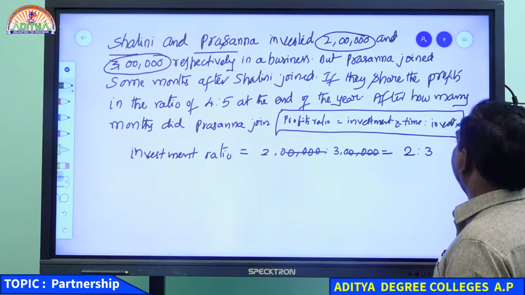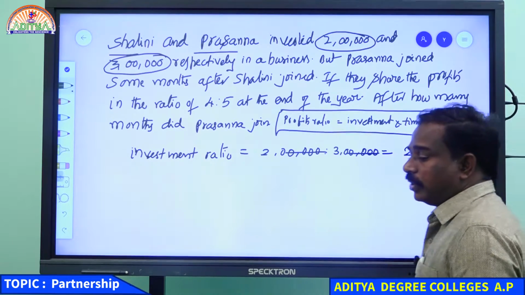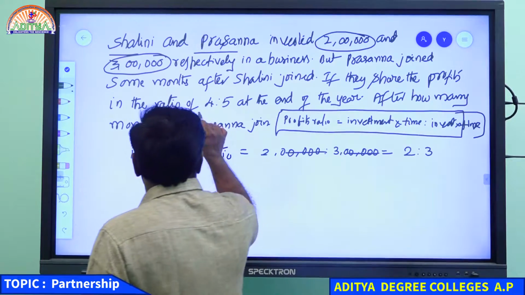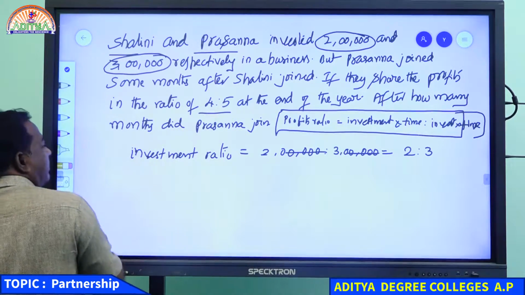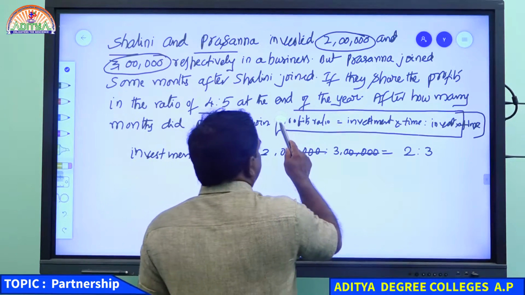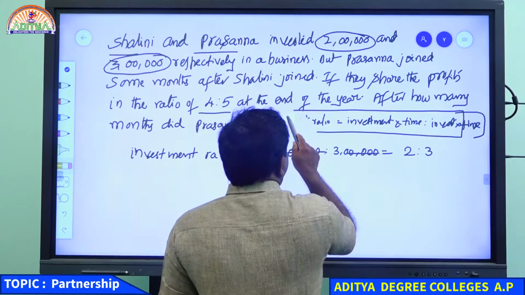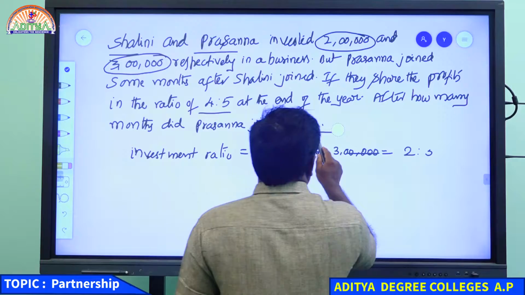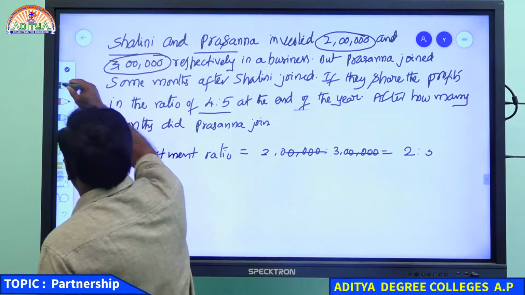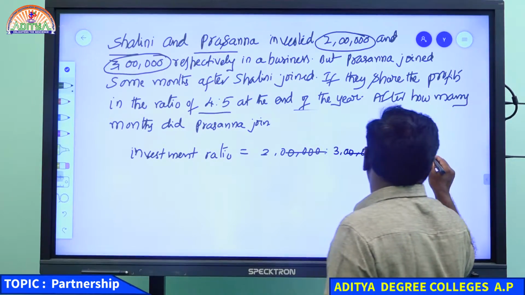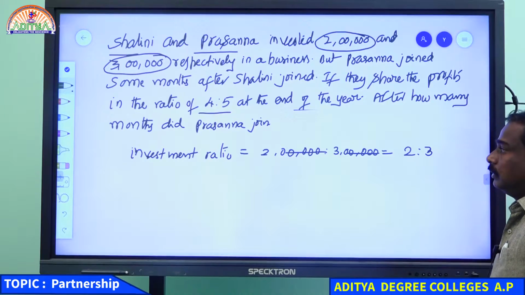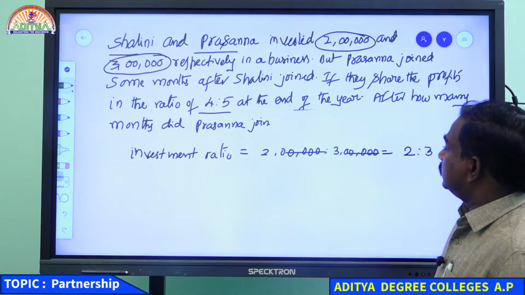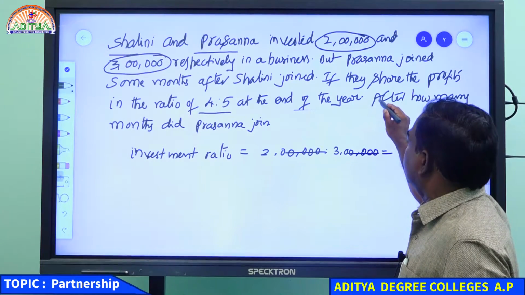Like that you need to take the profits ratio. Now the profits ratio is given as 4:5. Yesterday, on Saturday, we did almost 5 to 7 sums, all models. After how many months did Prasanna join?